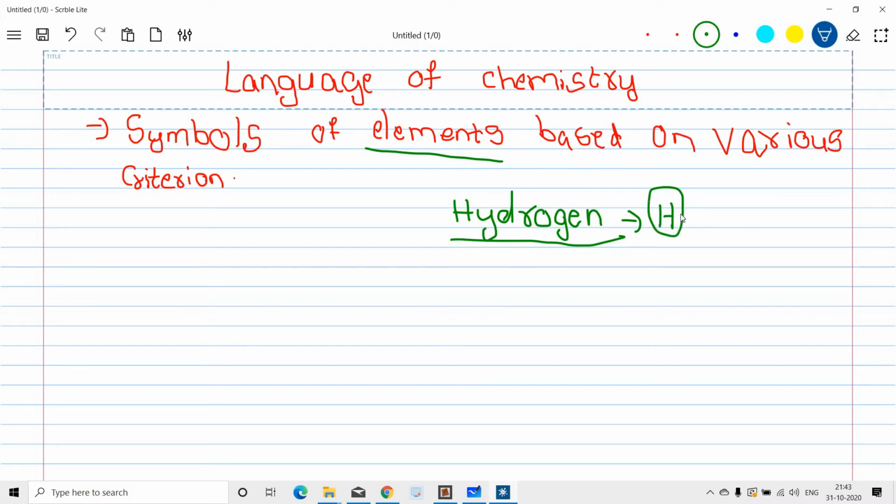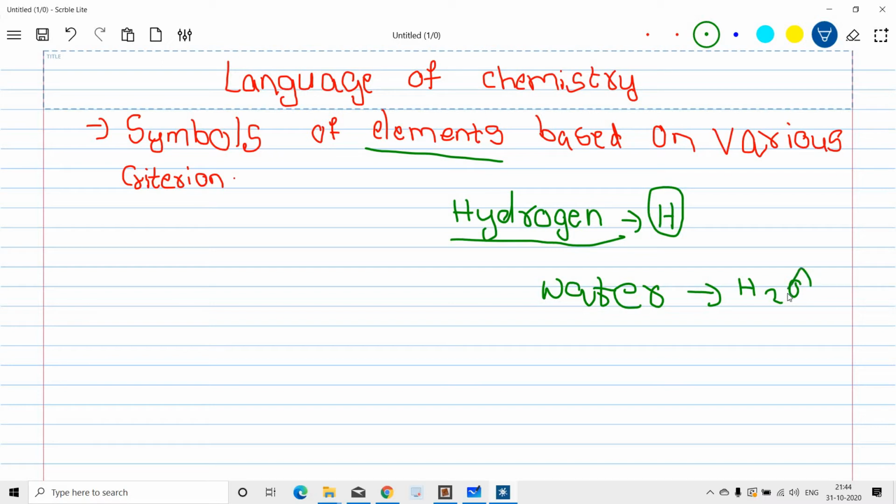Why should we write symbols? Because there is a reason. We know the formula of water. What is the formula of water? Everyone says H2O.